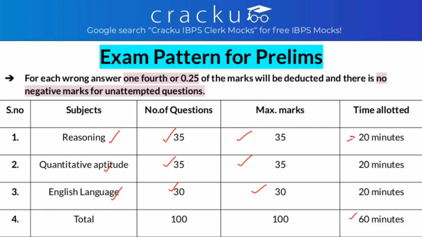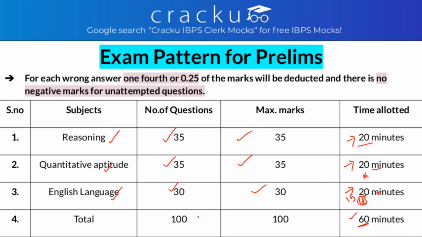For reasoning you get 20 minutes, for quants 20 minutes, and for English language 20 minutes. What does sectional time mean? It means you need to do your English in 20 minutes. What if you finish it fast, like you completed your English section in 15 minutes, so you have 5 minutes more? You can't switch sections. You can't save those 5 minutes and take them to the quant section. That is not allowed. You get exactly 20 minutes for reasoning, exactly 20 minutes for quants and exactly 20 minutes for English. So the total time allotted is 60 minutes, that is 1 hour.